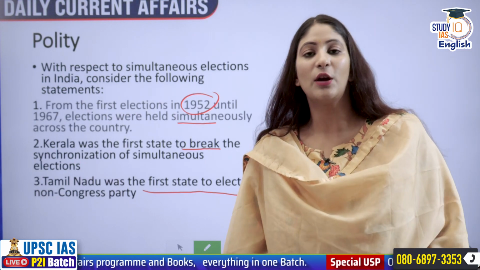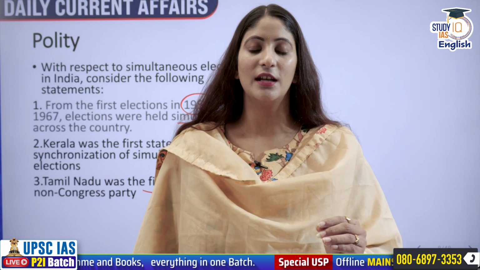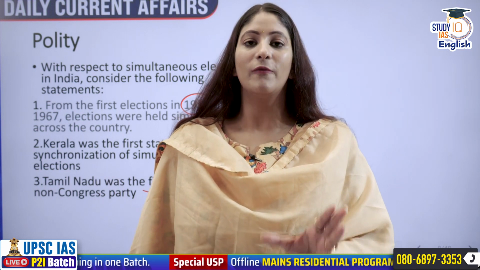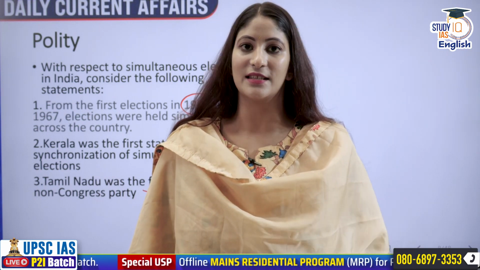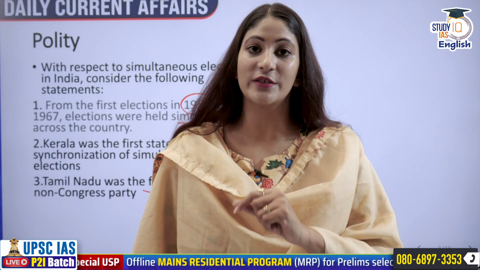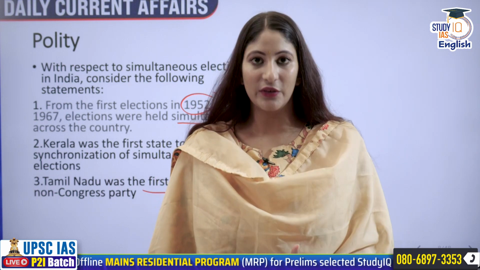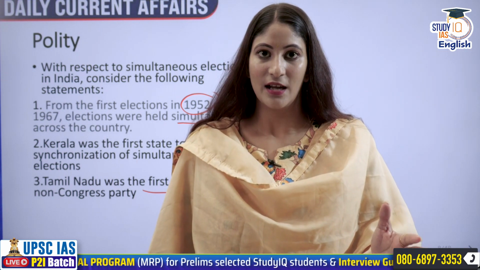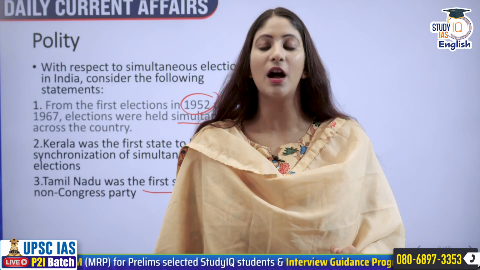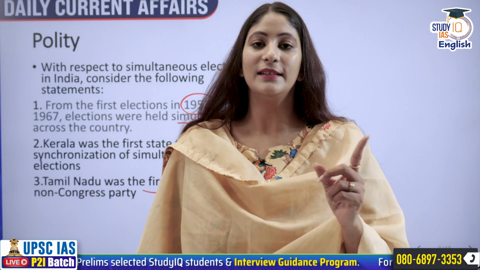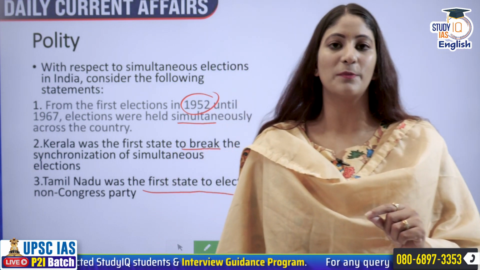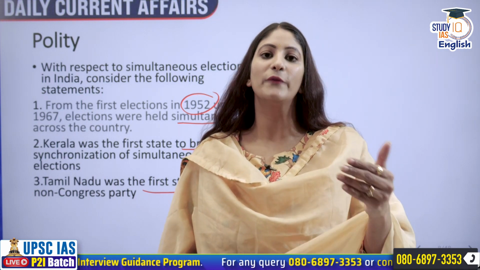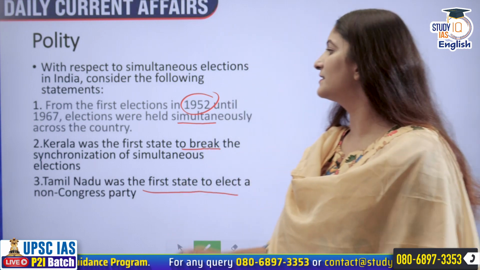This is true, because Congress was an all-dominant party in the entire country. So, for a time period, it enjoyed this position of being both at the center and in the states. And it gave India a lot of stability during that time. This has been one of the reasons because of which India could develop at a very fast pace, because stability is very important whenever a country has to develop economically. Congress has claimed that because of this, India has developed by leaps and bounds. This is true, so the first is definitely correct.